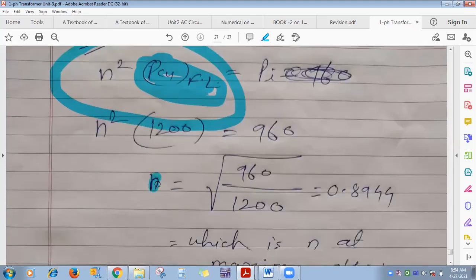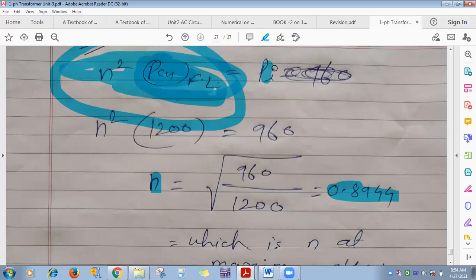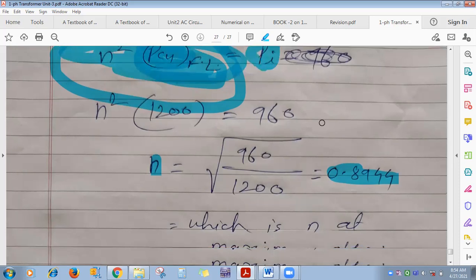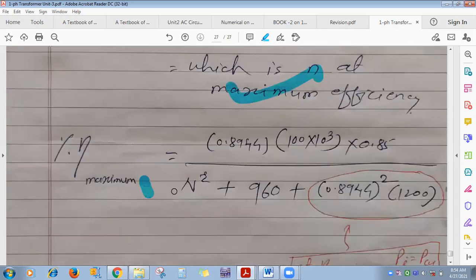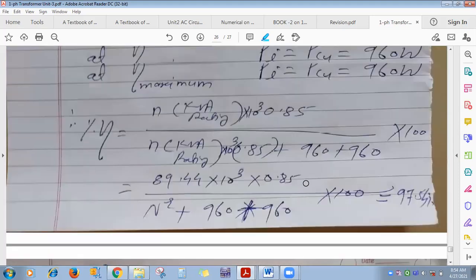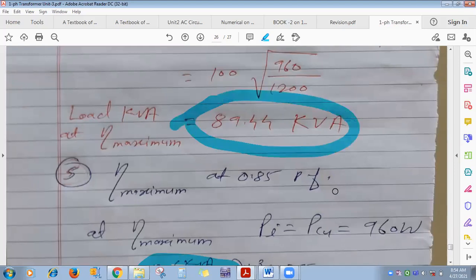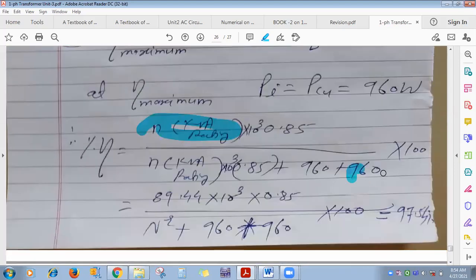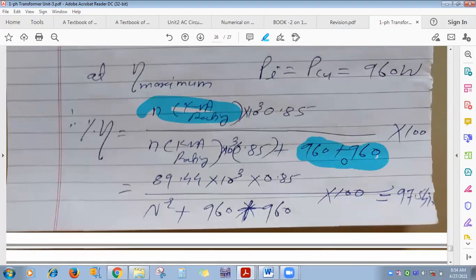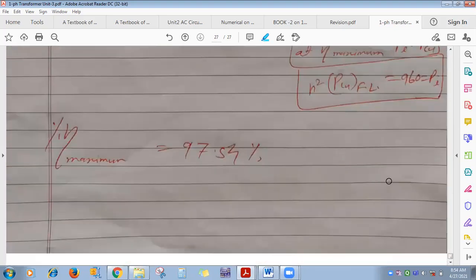Okay, here the n value we have to find out at maximum efficiency. So for that purpose, whatever the copper loss at maximum efficiency, we equate it to the iron loss, and then using this n we have calculated. This is the one option we have seen, or directly the kVA rating, whatever we have calculated, you can use like this also. And n square copper loss is 960, because at maximum efficiency iron and copper loss are equal. This one numerical we have seen during the lecture.